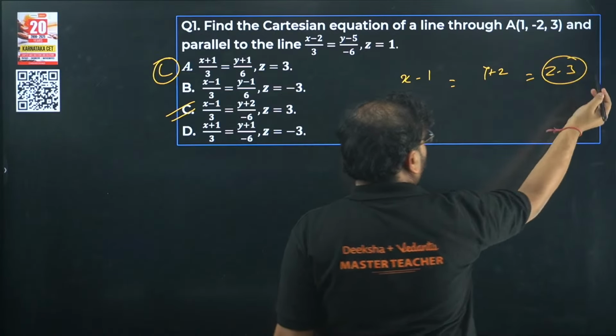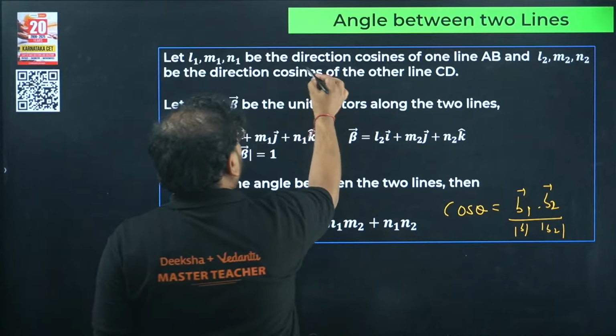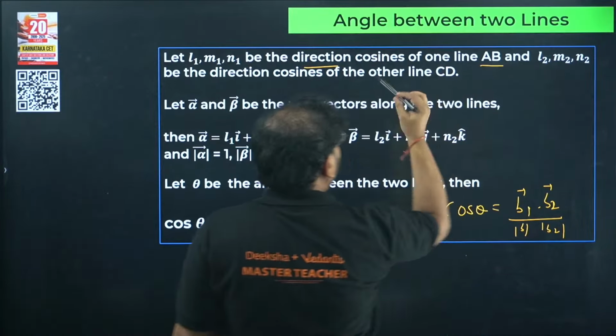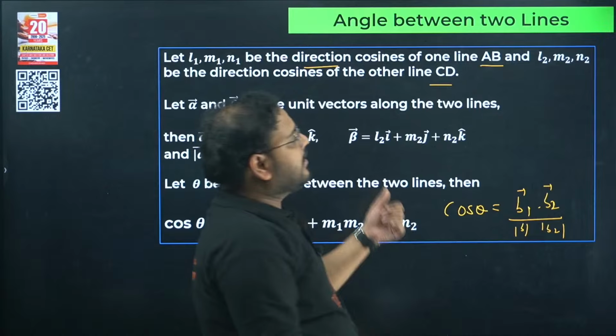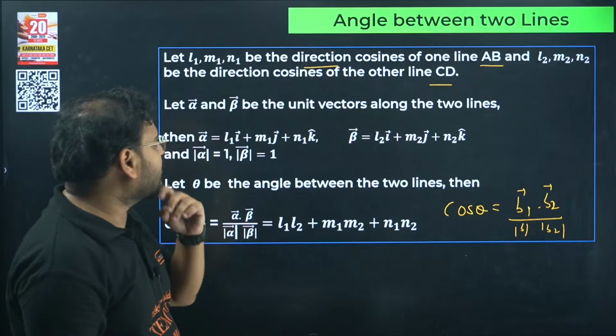So if you have two different lines for which the DCs are given, AB and let's say CD, we have l1, m1, n1 for AB and l2, m2, n2 for CD. Then we can write their unit vectors. Of course, sir.